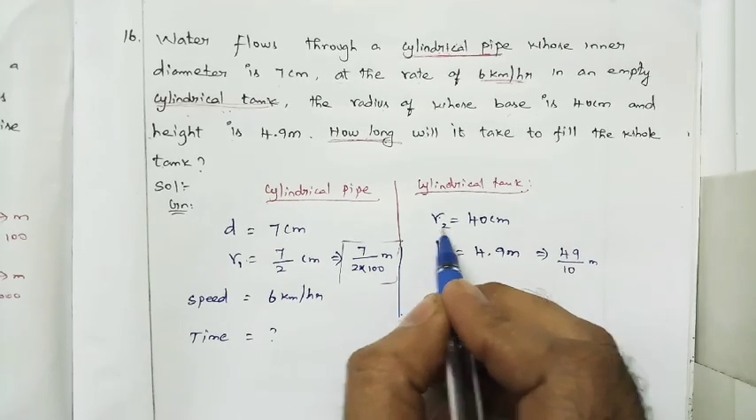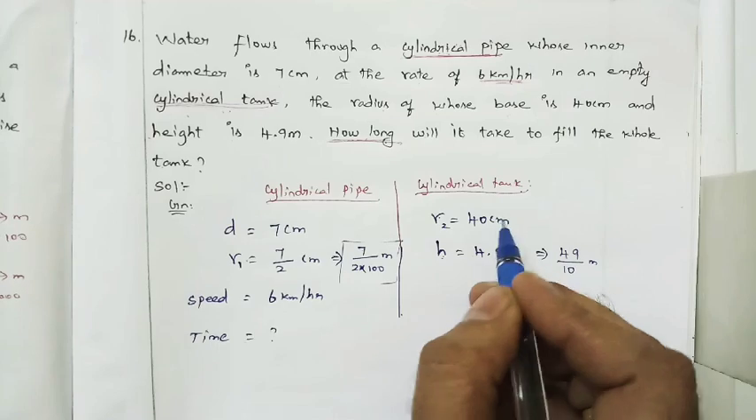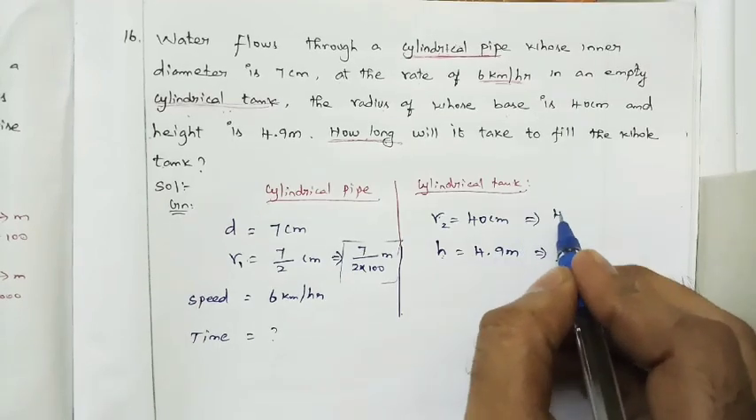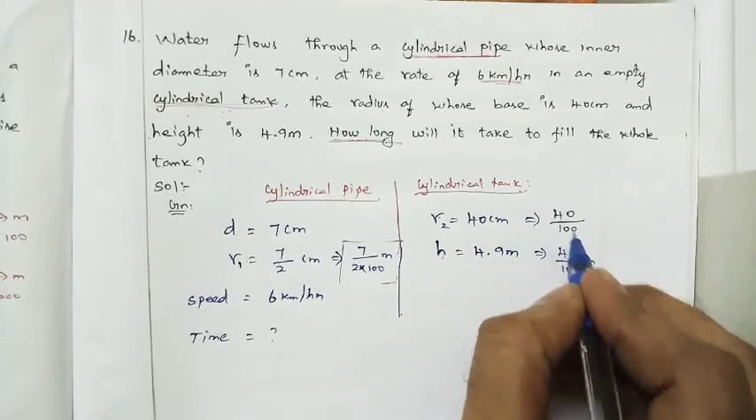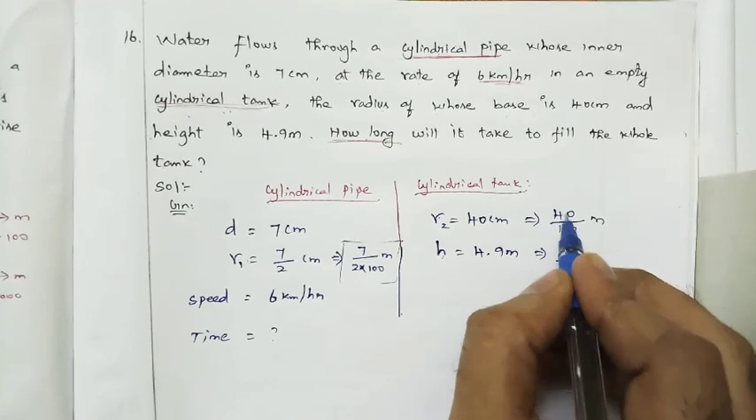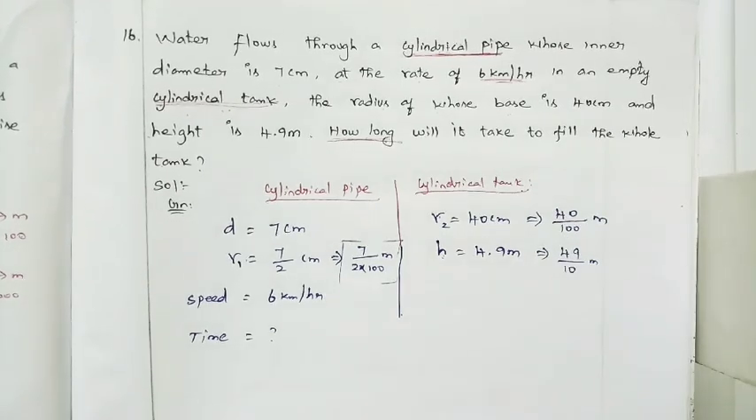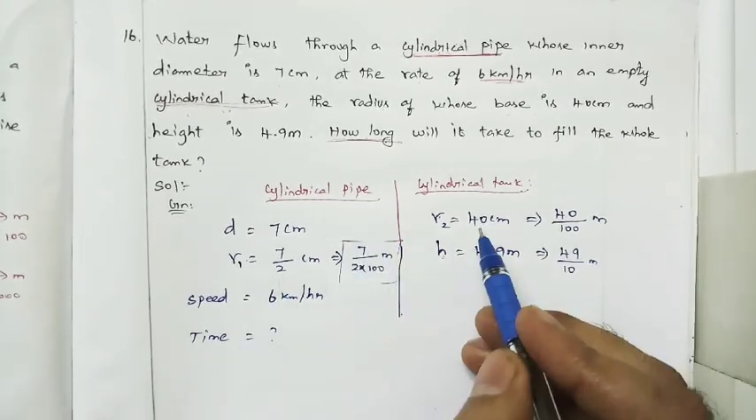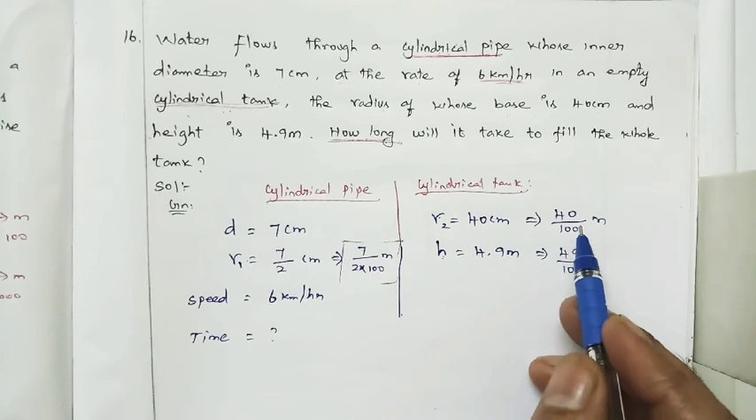Then the radius of the cylindrical tank is in centimeter, convert to meter. So it is nothing but 40 divided by 100 meter. So now everything, the radius of the pipe, the radius of the tank and the height of the tank, has been converted.